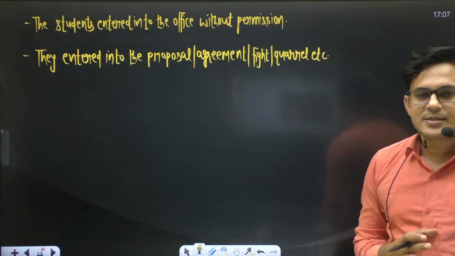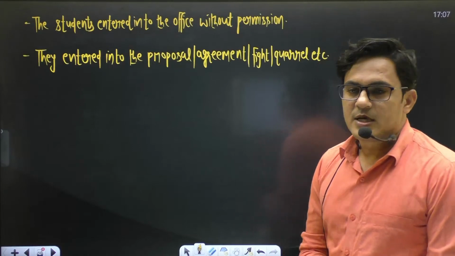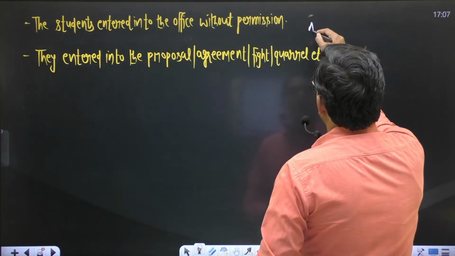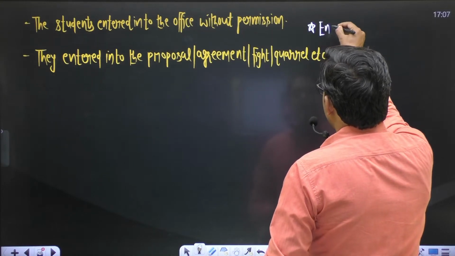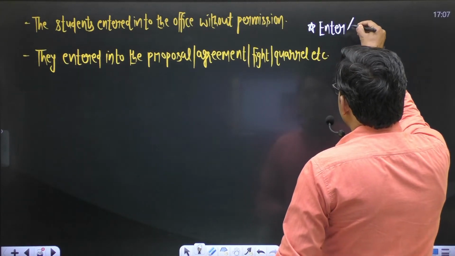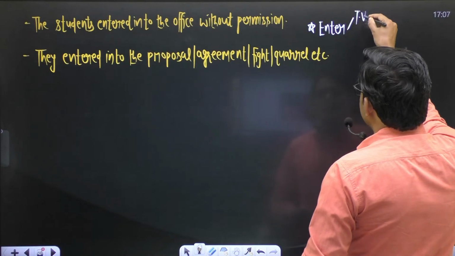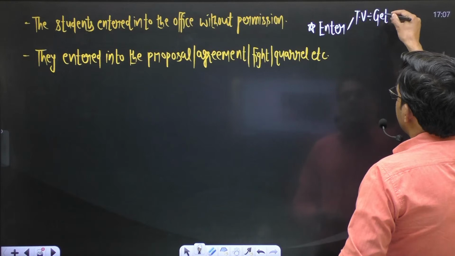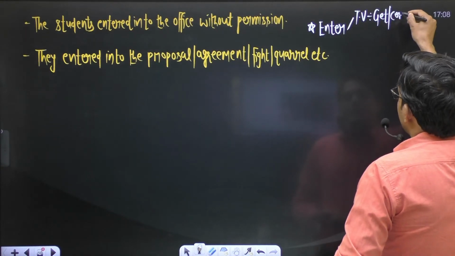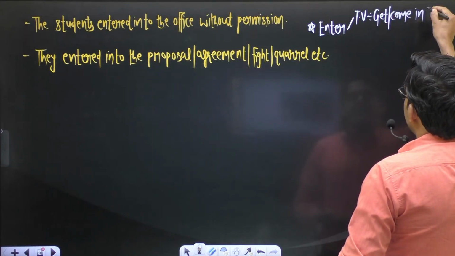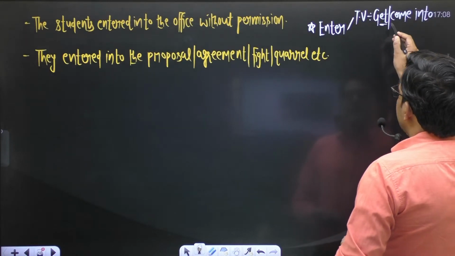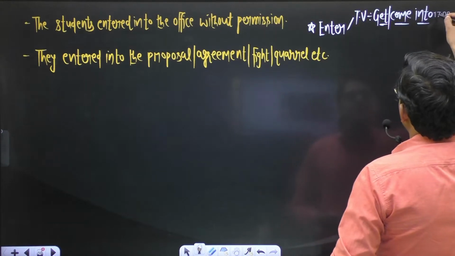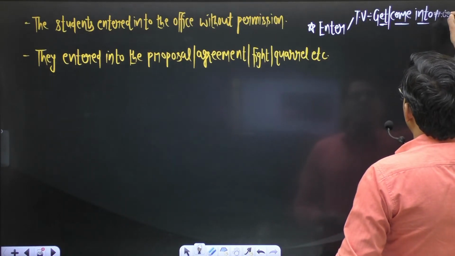So let us discuss this verb enter. Make sure, if we talk about this verb enter, in one case this verb is always transitive: when it shows the sense of get into or come into. In this situation, this verb is always transitive, and transitive verbs are not followed by any preposition.